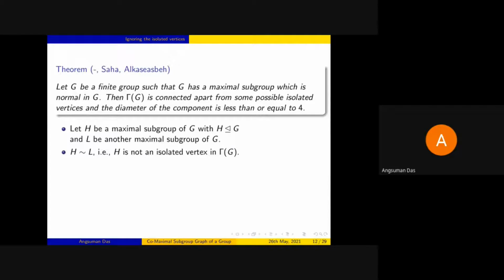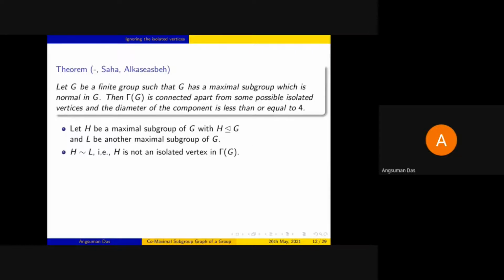Now, obviously, H will be adjacent to L, as H is normal in G, HL is a subgroup of G, and HL strictly contains H. Since H is a maximal subgroup, HL is equal to G. So that means H is adjacent to L in the graph, and that also implies that H is not an isolated vertex in gamma G. So now what we want to show is that the non-isolated vertices are connected, that means they lie in a single component.